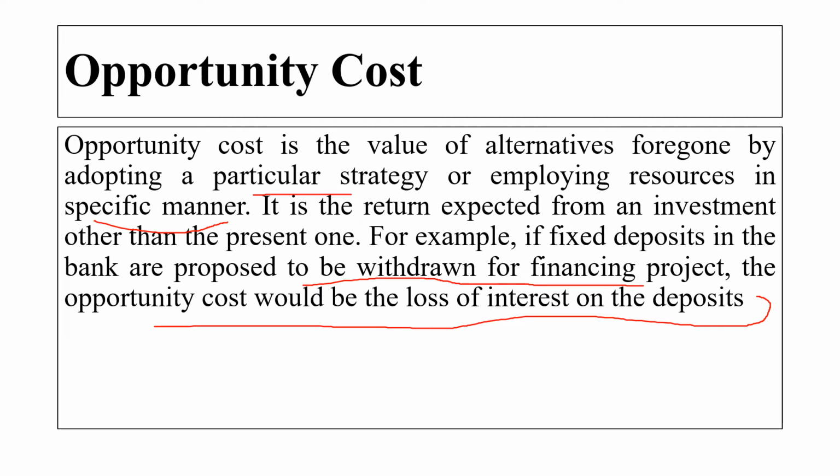Means if we have invested in the fixed deposit, now on that fixed deposit there might be some amount of interest which we will get after some years, right? But now I want to withdraw that for some financial project. Now I have to invest that amount in some project, and for this I am withdrawing that amount from the bank. Now here I am losing the interest amount which I might get after some years, right? So here I am losing the opportunity cost.